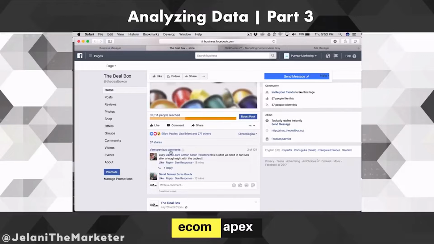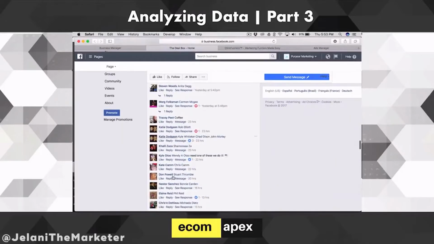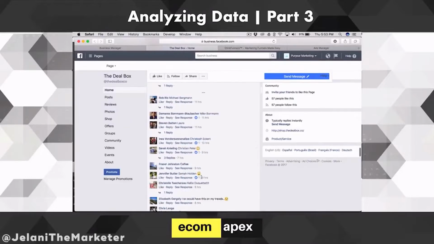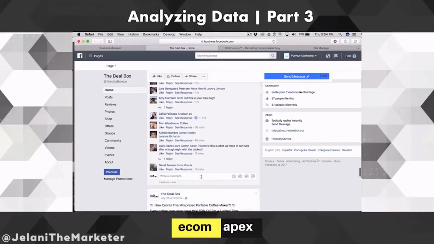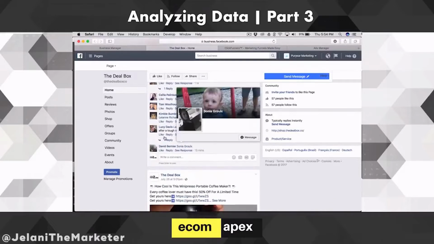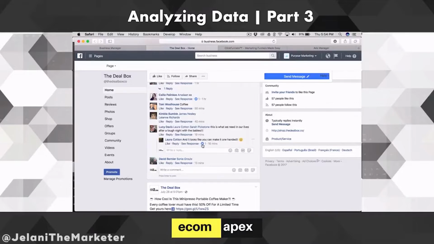So let me show you some of this data for this product here. So you can see that we've got a lot of action going on here. And a lot of people saying they want it, a lot of people saying they need this. And what happens a lot of the times, a lot of people will say they want something but they don't buy, which is why we're going to retarget them. Okay, I'm going to show you guys how to do that.